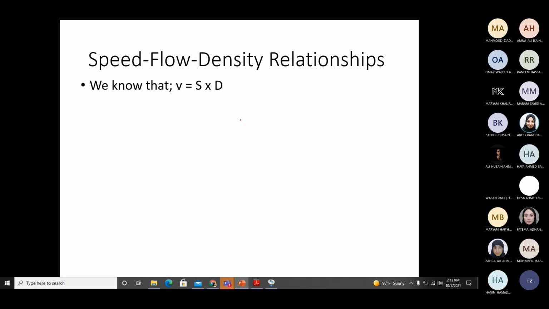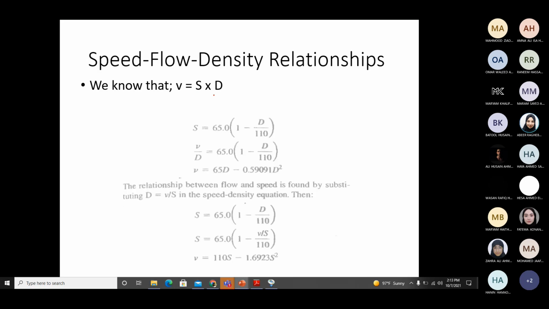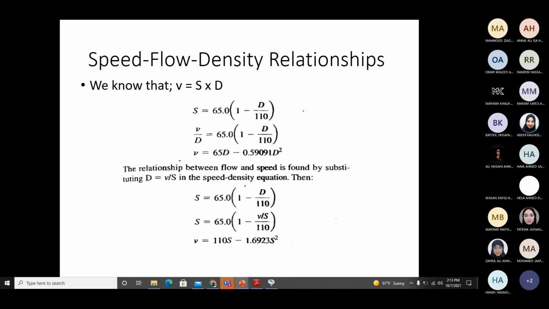Now I will derive the other two equations, which are between flow and speed, and flow and density. So I know this is the basic equation where flow equals speed into density. And this is the equation which I just derived for speed and density.